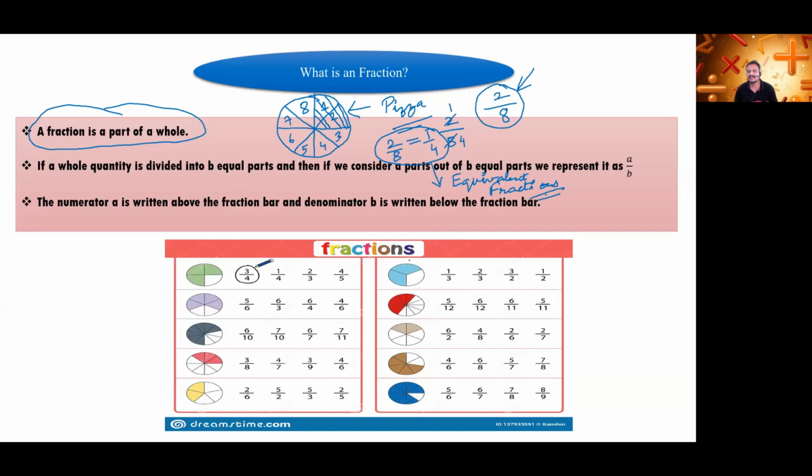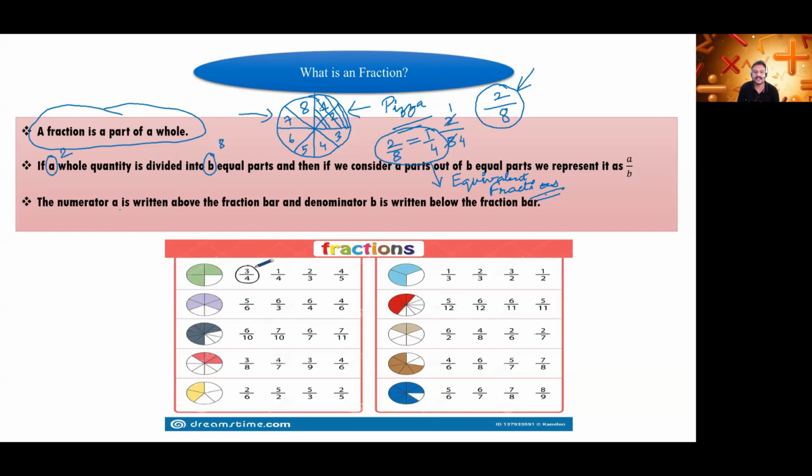These two are equivalent fractions. Now, if a whole quantity, here what is the whole quantity? This is your pizza. It is divided into B equal parts. Here we have divided it into 8 equal parts, so B means 8 for this pizza. A means what? 2. So if we consider A parts out of B equal parts, A parts means 2 parts, so 2 by 8. 2 parts are shaded, so that's why it will come 2 by 8. Is it clear to you?